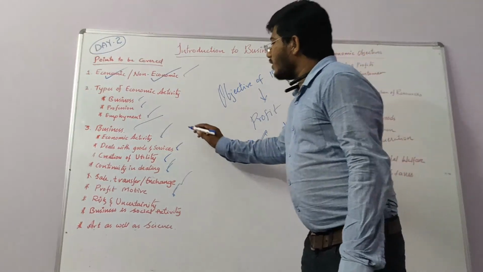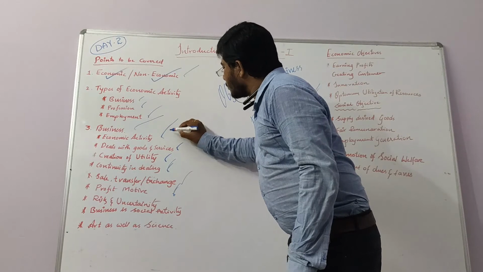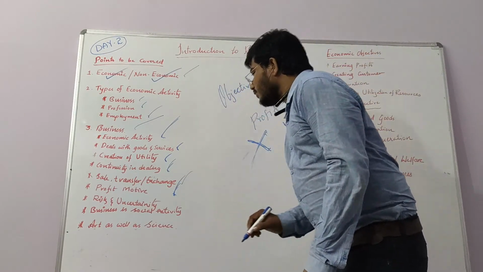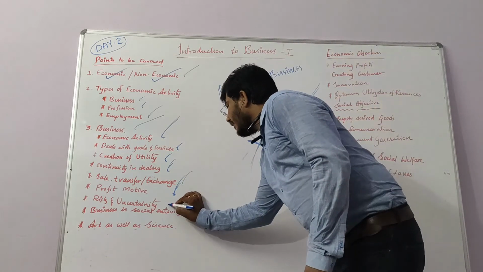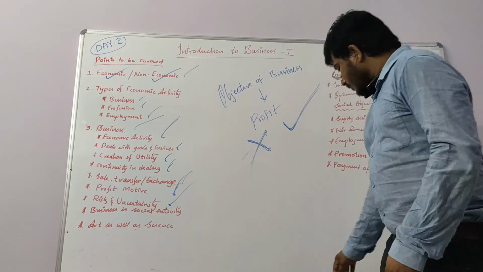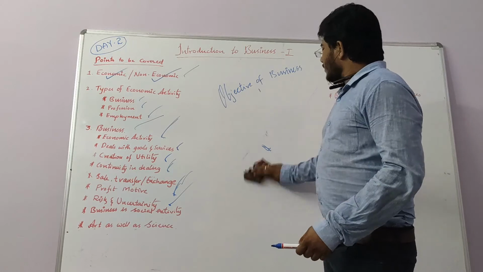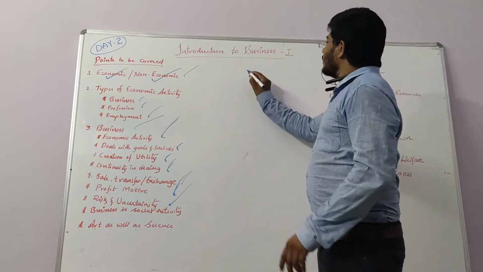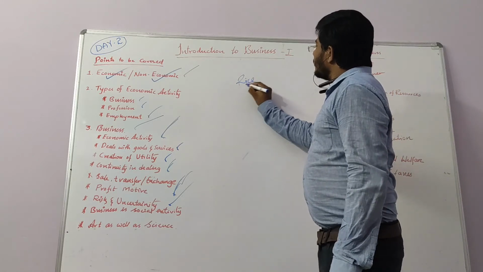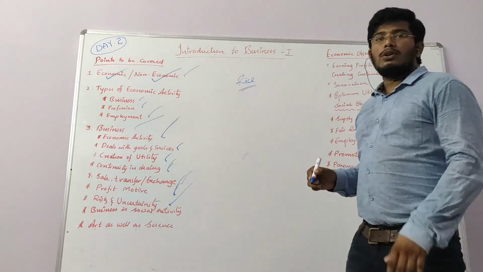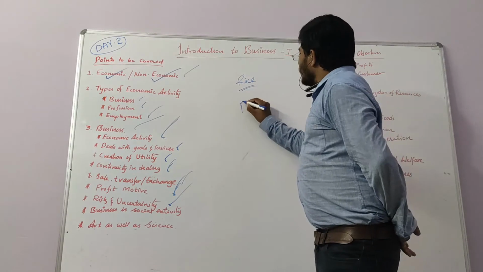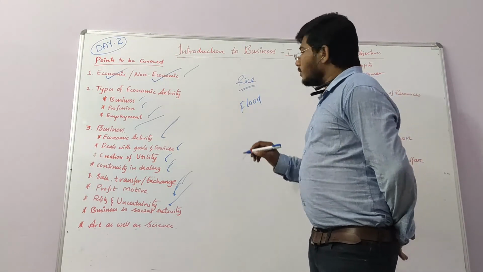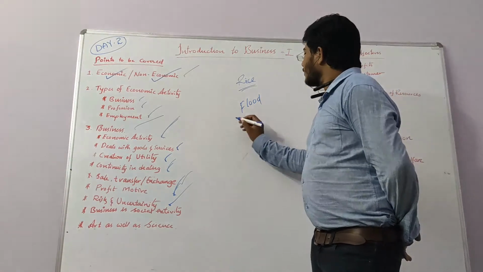We have already learned this topic. So what is the first point? Economic activity. This is a duplication only. And risk and uncertainty. In business there is a risk. Sir, what is the risk? Suppose I am a rice merchant, so I have some risk. First, suppose there is a flood. Is this a risk? 100%.